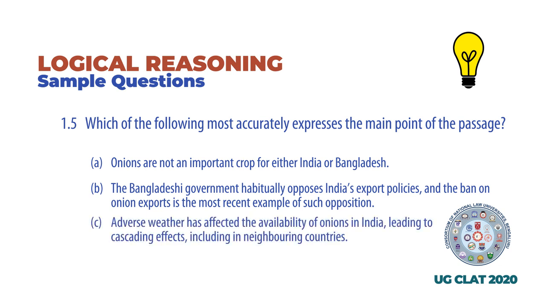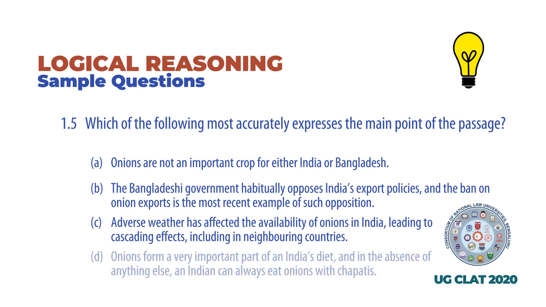C. Adverse weather has affected the availability of onions in India, leading to cascading effects including in neighboring countries. Or D. Onions form a very important part of an Indian's diet, and in the absence of anything else, an Indian can always eat onions with chapatis.